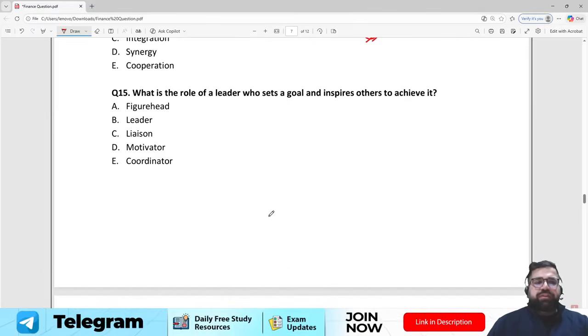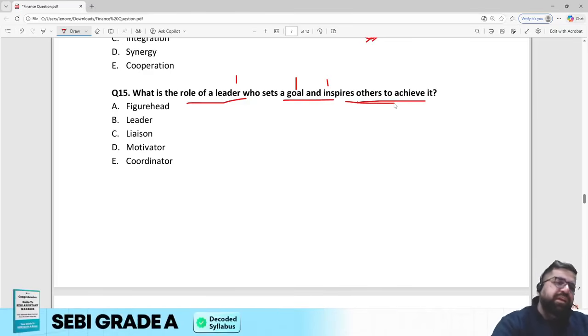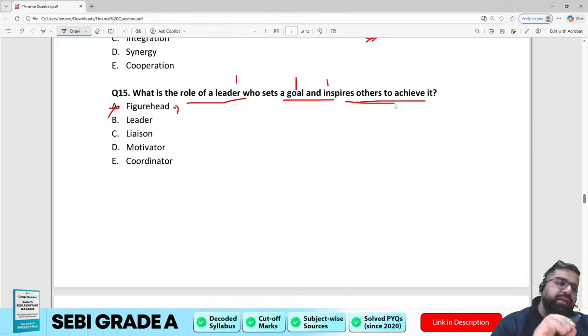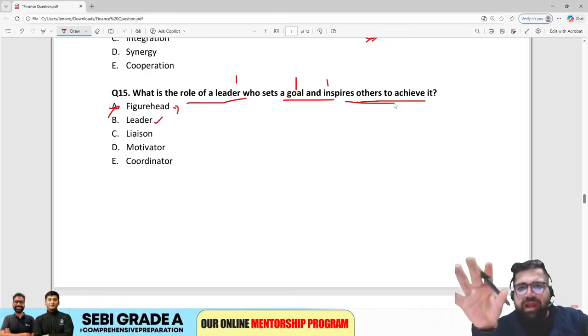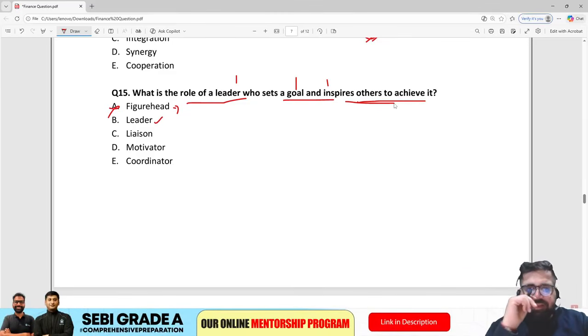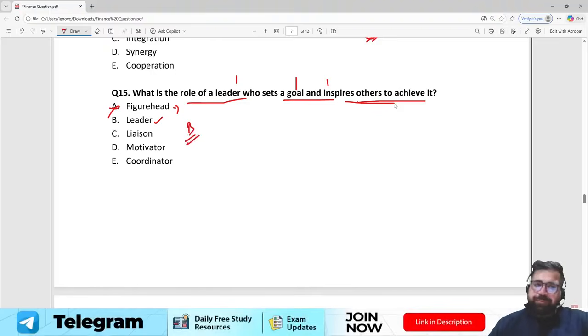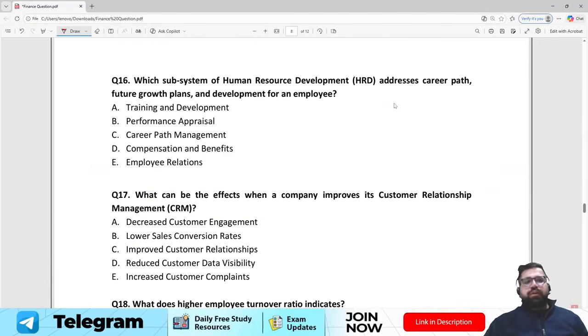Right? Question number 15. What is the role of a leader who sets goals and inspires others to achieve them? Now, role of a leader who sets goals. Figurehead cannot be a right answer because a figurehead is like you are becoming the face of the company. Leader can be the right answer because leader will encompass all the different roles. Liaison, motivator or coordinator, no. The correct answer has to be option number B, which is leader. Question number 16. Which subsystem of HRD addresses the career path, future goals, plans and development of an employee?